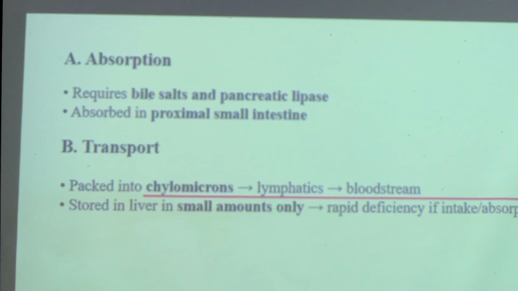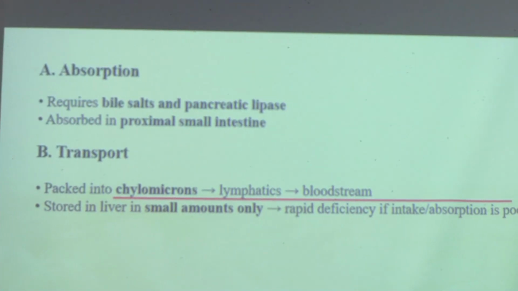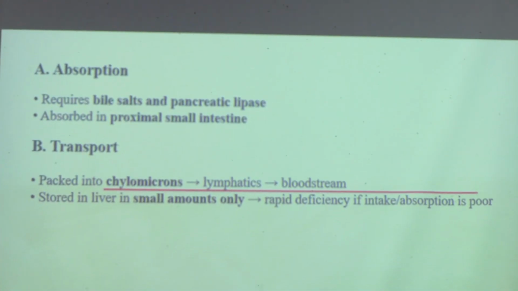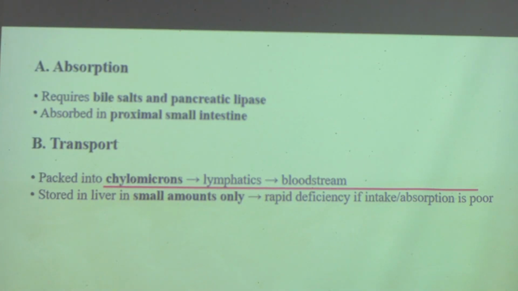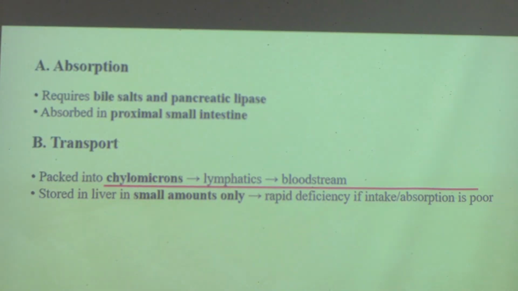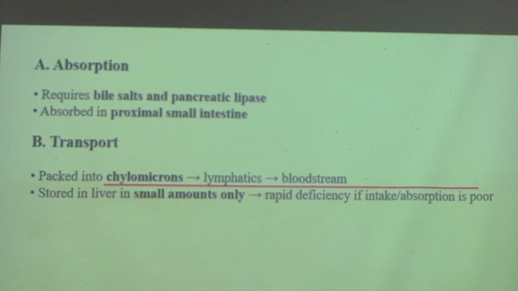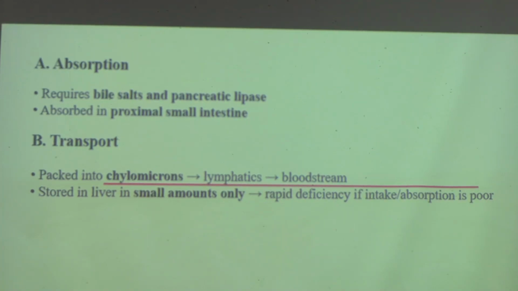So some lines on absorption: how vitamin K is absorbed in our body, how it is transported, and how it is eventually metabolized and excreted from our body. For absorption, it requires bile salts and pancreatic lipase. And where is it absorbed most? It is absorbed mostly in the proximal small intestine.